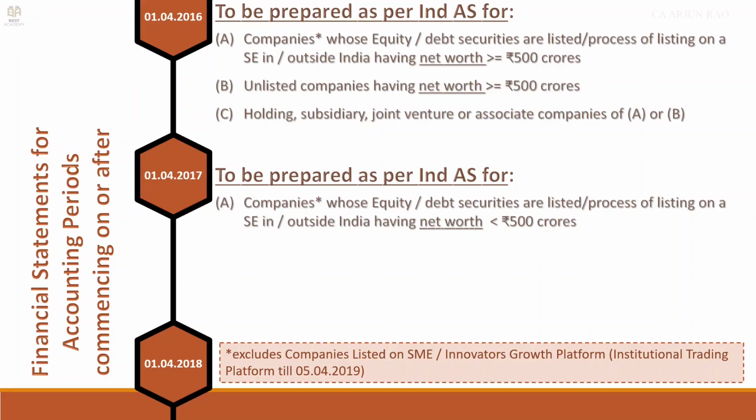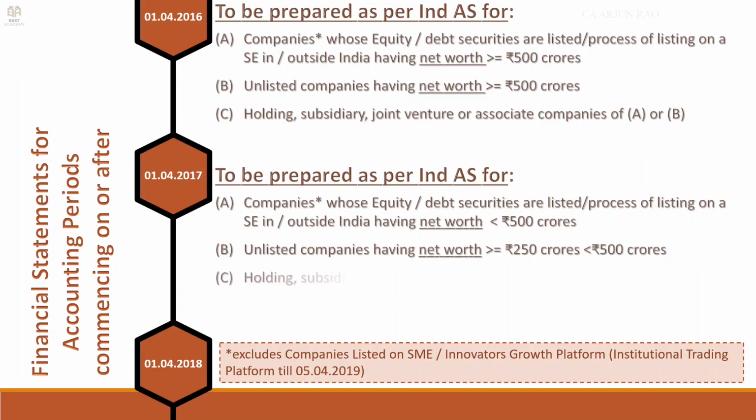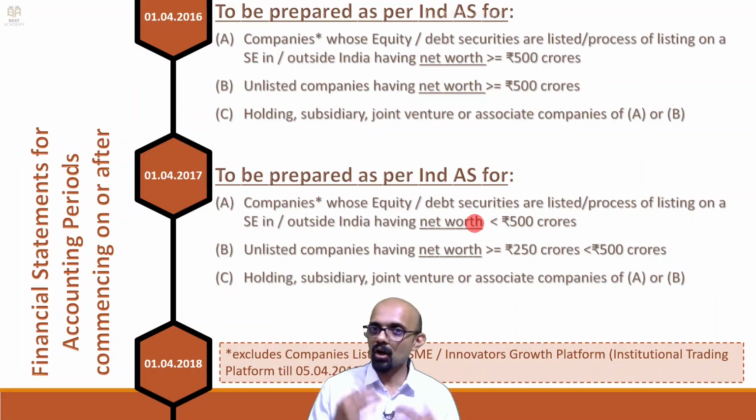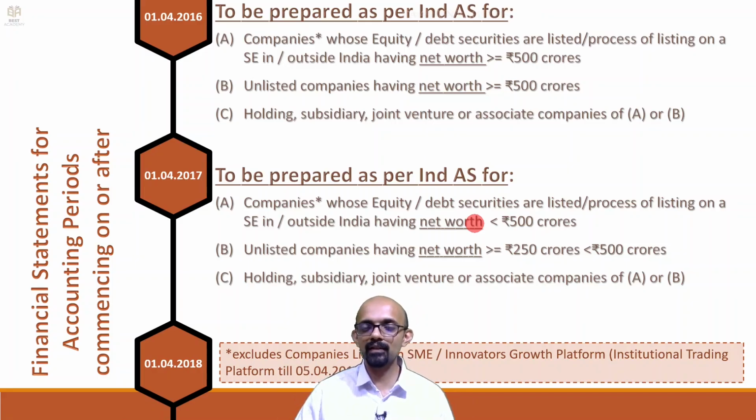Listed company but with net worth less than 500 crores, unlisted company with net worth 250 crores or more but less than 500, holding subsidiary, joint venture or associate. So, only for unlisted companies there is a minimum net worth, for listed there is no minimum net worth. That means going forward all listed companies, so once a company gets listed it has to follow Ind AS. Unlisted companies, when they reach 250 crore net worth, from then on they have to follow Ind AS.